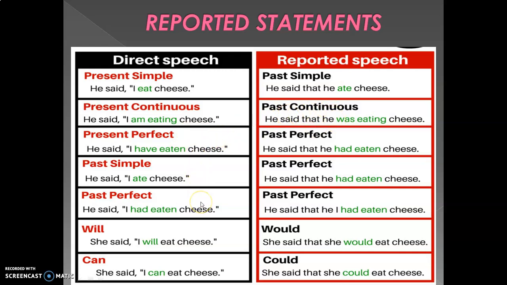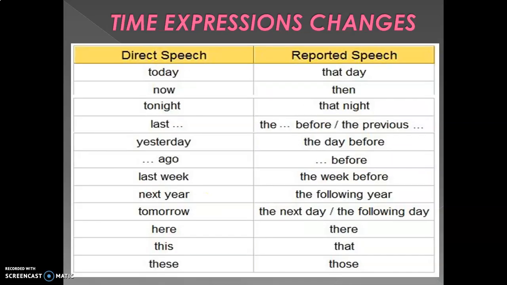Also, in reported speech, we have to pay attention to the change of time expressions. If a sentence in direct speech is using today, now, tonight as time expressions, in reported speech they change. Today changes to that day.